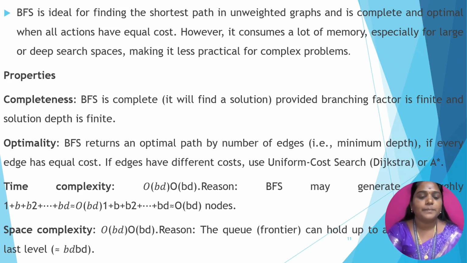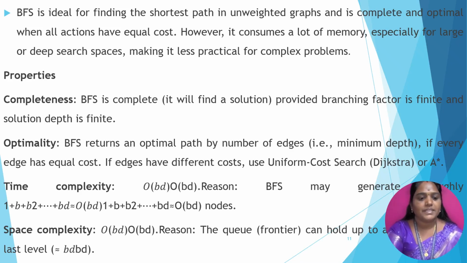So what are the main properties of the search algorithms? We already discussed them in the previous slides. The first one is completeness. What do we mean by completeness? It reaches the goal node, so BFS is complete, and it finds the solutions of the particular problems. Then optimality. Optimal means the minimum cost, so it has a minimum depth, and each and every node has equal cost.